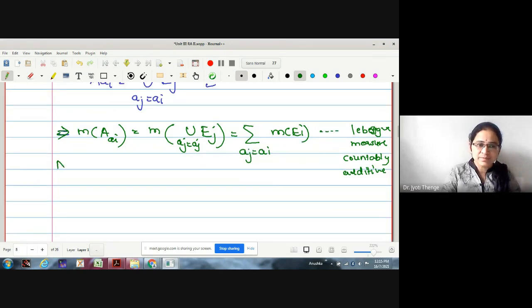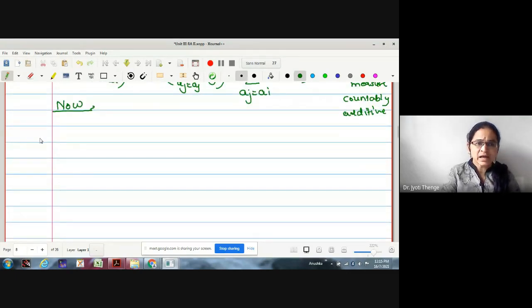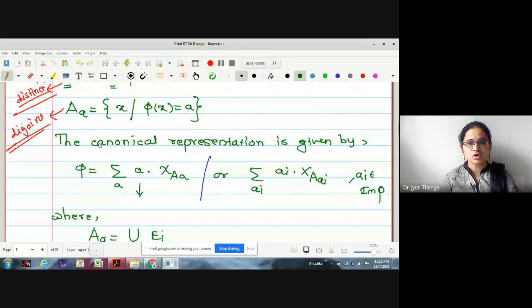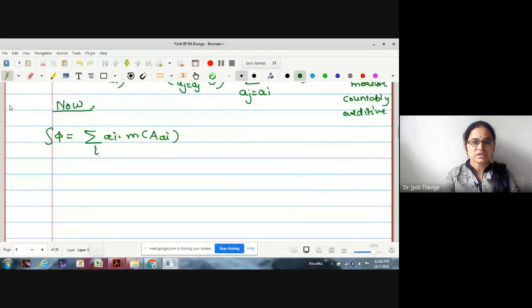Now the last step we have left incomplete in the lecture. Let me just complete it. Let me find out the integration of phi. What is the integration of phi then? According to the definition, this is summation ai into measure of A_ai. Is it okay? The summation is running over i. Correct now? Why is it so? Because this is the representation we have written, the canonical representation. According to the Lebesgue measure definition, this is ai into measure of the corresponding underlying set A_ai, right? This is what I have written.